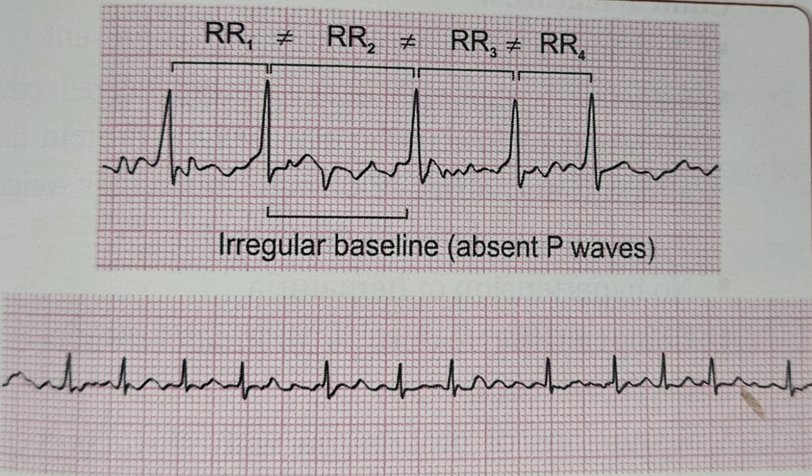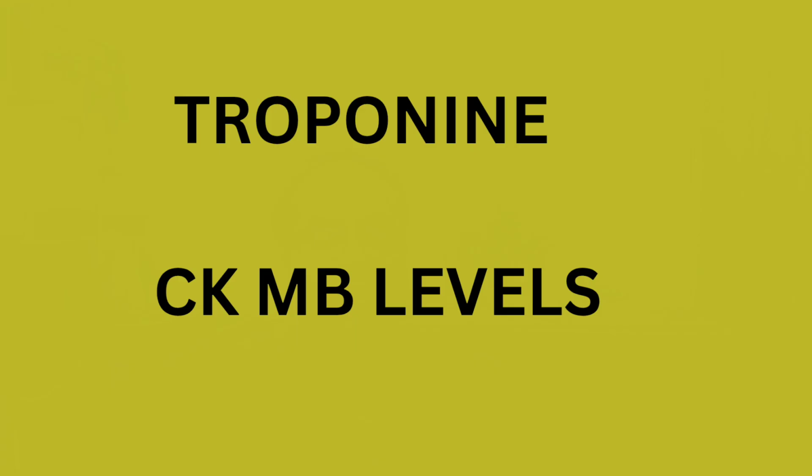So irregular RR intervals may be seen. In blood tests we can check troponin and CKMB levels. This shows the muscle damage of the heart due to ectopic, irregular beats, so a number of beats, muscle damage can occur.